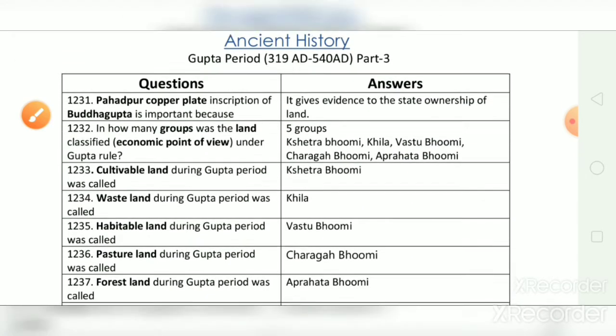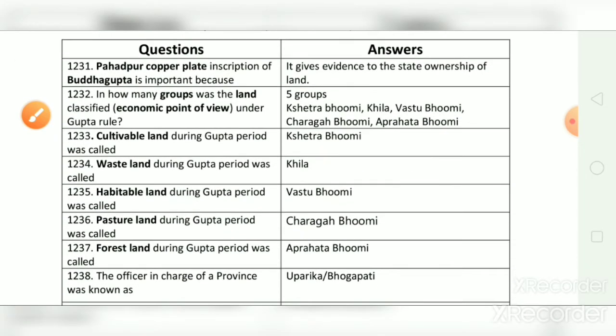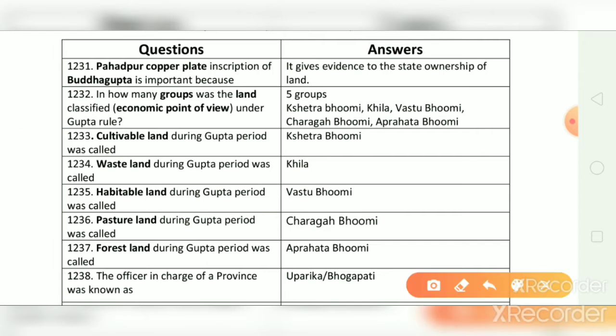So here we go. Pahadpur copper plate inscription of Buddha Gupta is important because, and the correct answer is, it gives evidence to the state ownership of land. In how many groups was the land classified under Gupta rule? And the correct answer is 5 groups. These are Kshetra Bhumi, Khila, Vastu Bhumi, Charaga and Aprahata Bhumi.